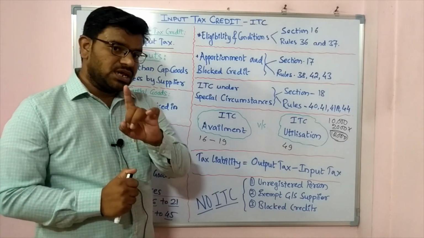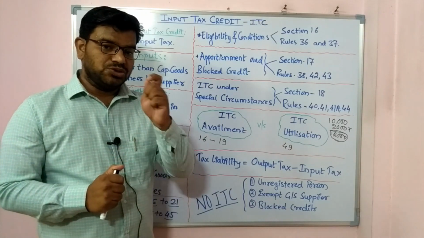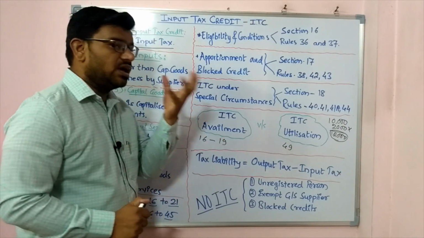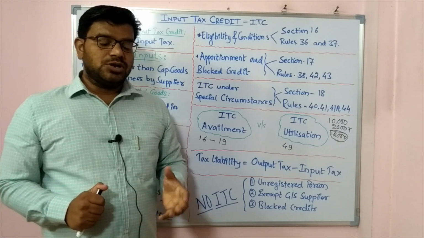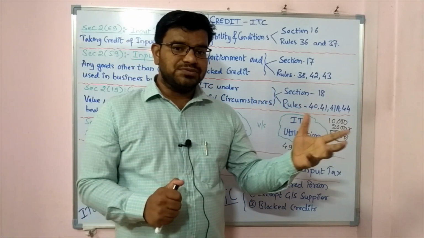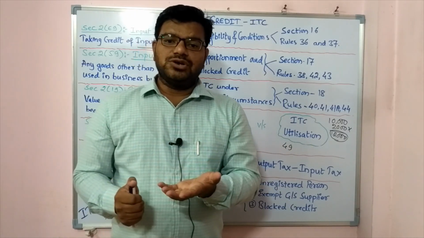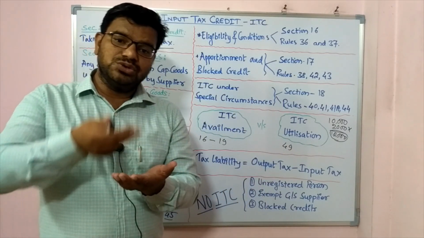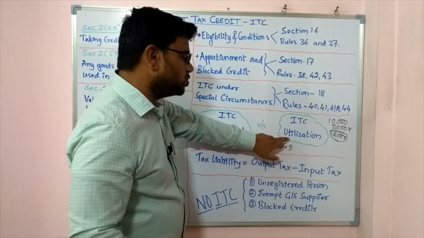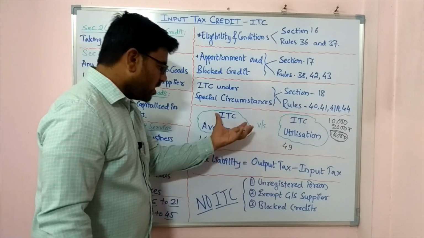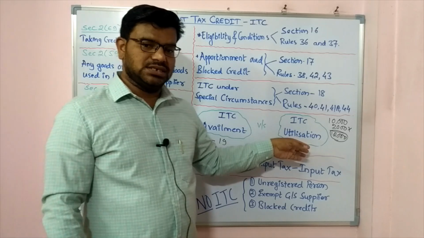Okay, your mother has understood it. So you have availed dal rice right now. Now when your mother prepares that nice dal rice and that hot dish is in front of you, when you use it, when you consume it, that is called utilization. So you are availing ITC and you are utilizing it.